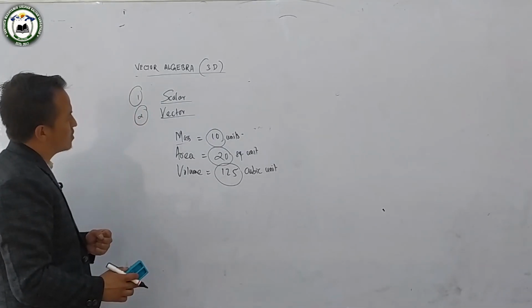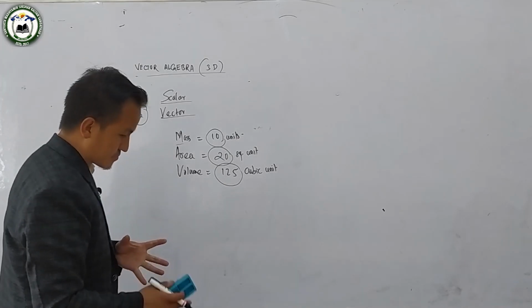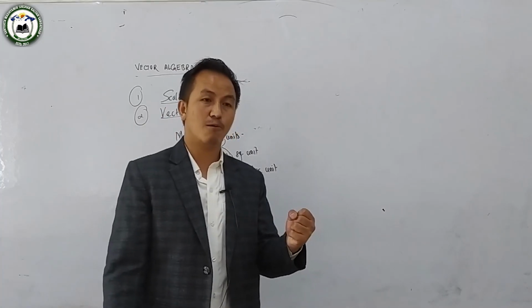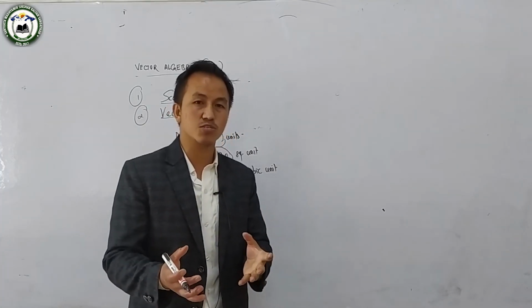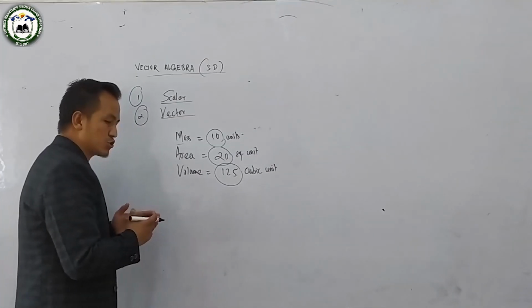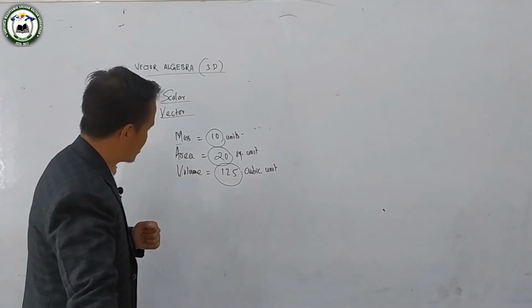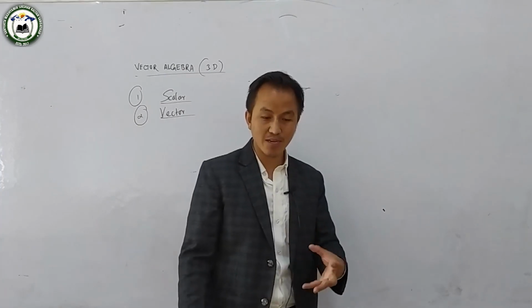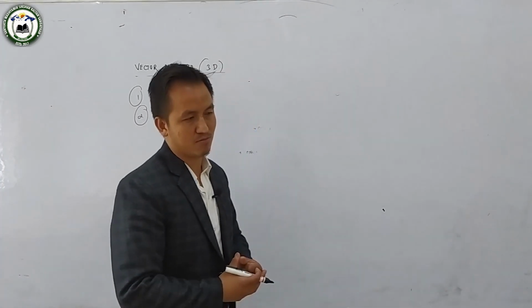Now, what is the vector? In physics, vector quantities are the quantities which have both magnitude and direction. What does it have? Magnitude and also direction.